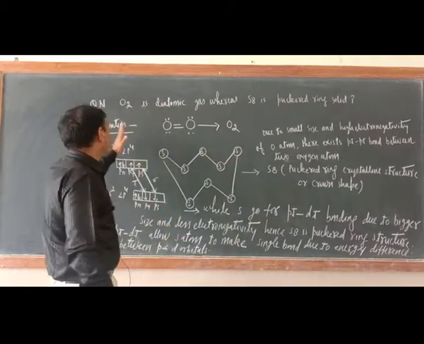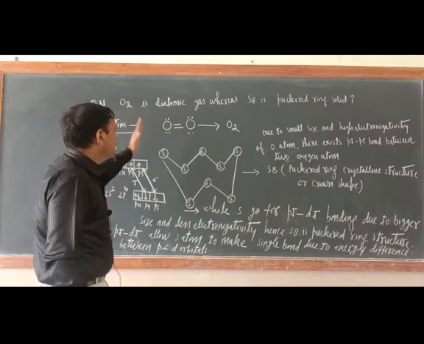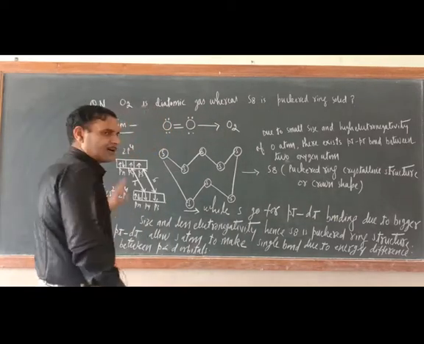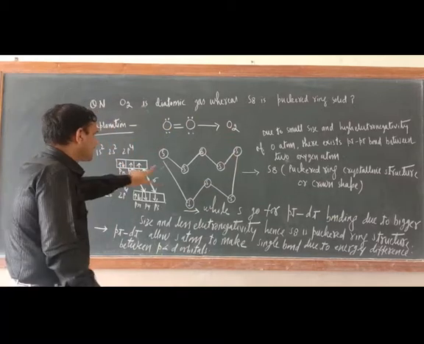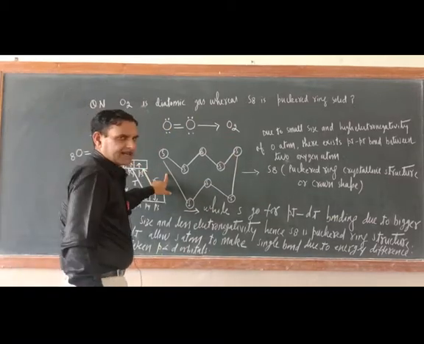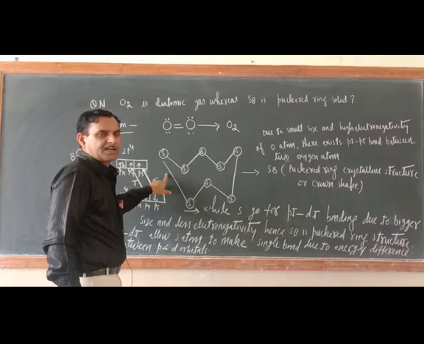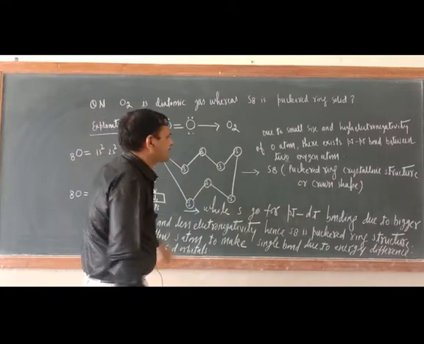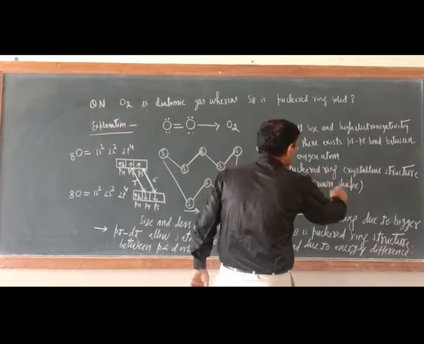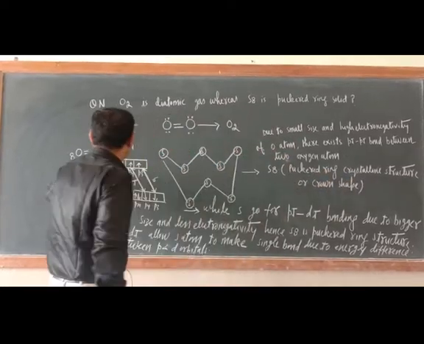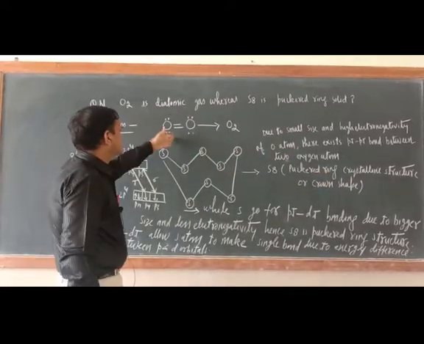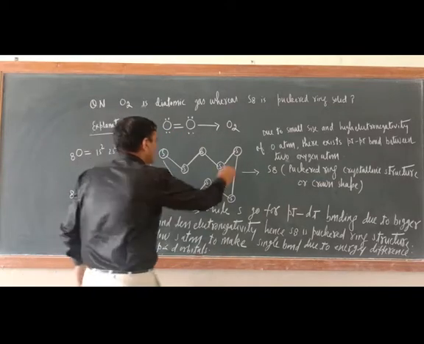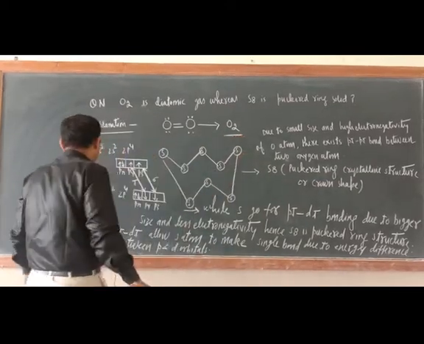Okay, so let us come back to this question. O2 is a diatomic gas, whereas S8 is a puckered ring solid. Why? Just see, this is the structure of sulfur, S8. What is the molecularity of sulfur? S8. This is a puckered ring structure, a puckered ring crystalline structure. And what is the structure of oxygen? The oxygen structure is like that, O double bond O. This is O2, okay?